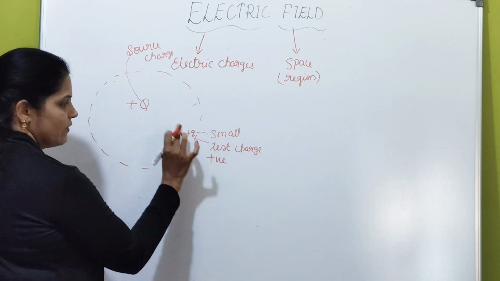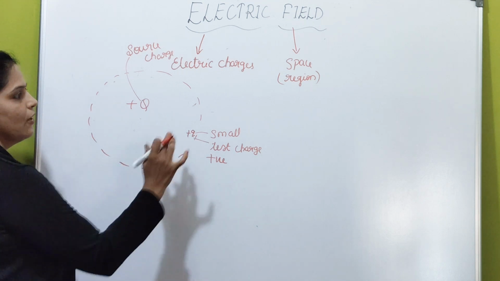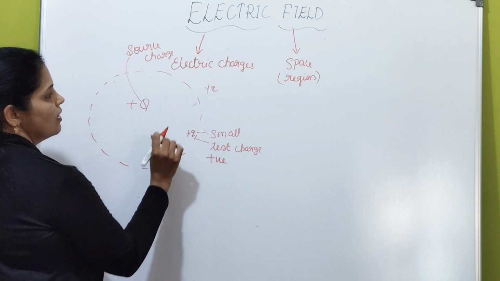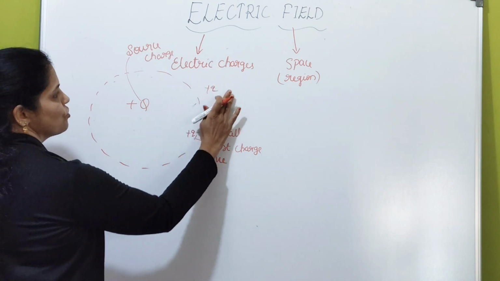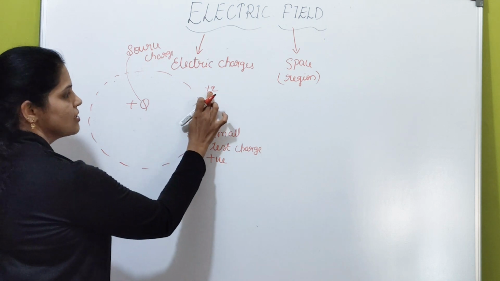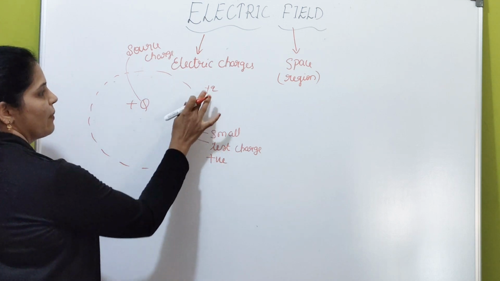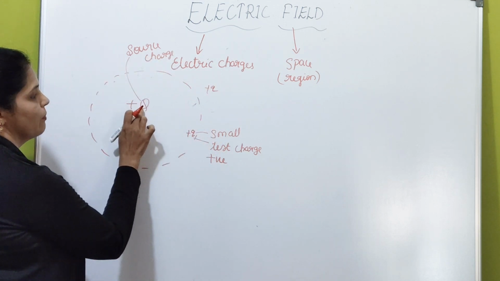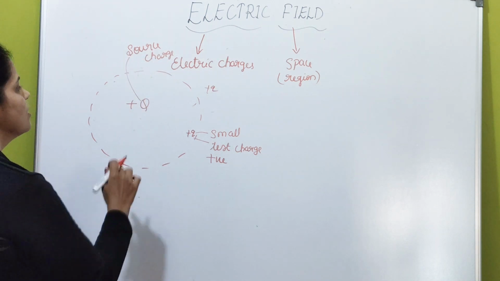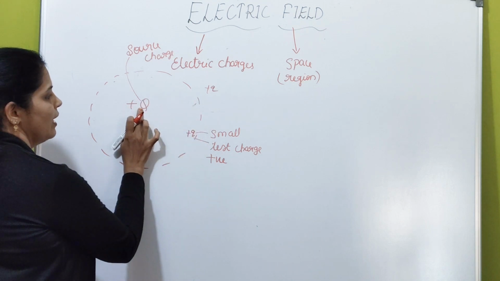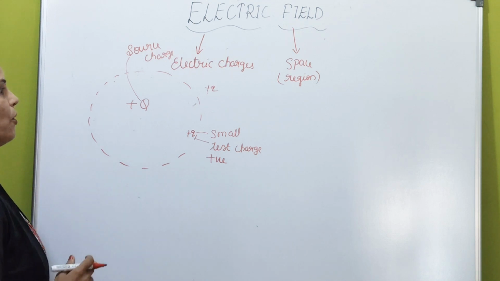If there is no force, if it does not experience any force at a certain point, it means there is no electric field. Okay? You have placed the test charge somewhere here, and it doesn't experience any force. It is not at all experiencing any force, which means here there is no electric field. So test charge is used to test the presence of electric field around this particle. This is called as source charge. Is it clear, student? The source charge may be positive or it may be negative, but test charge is always positive. Test charge must be positive.